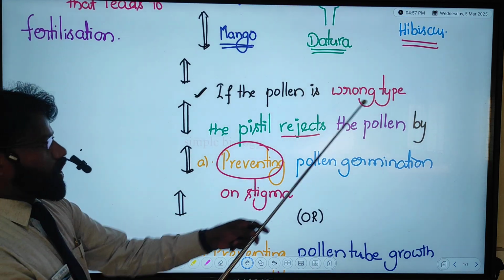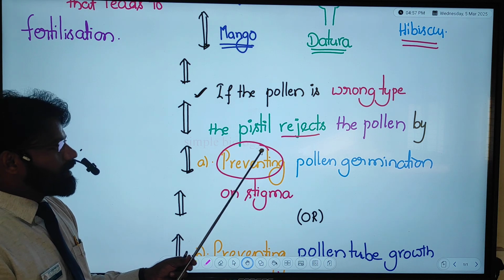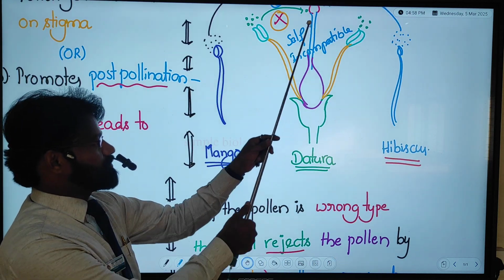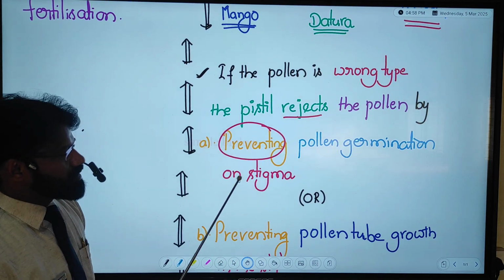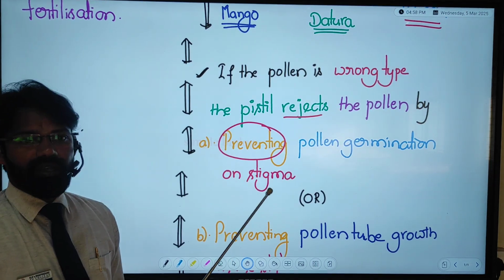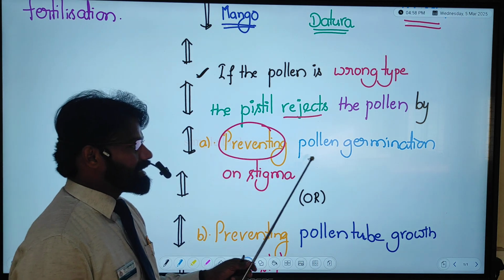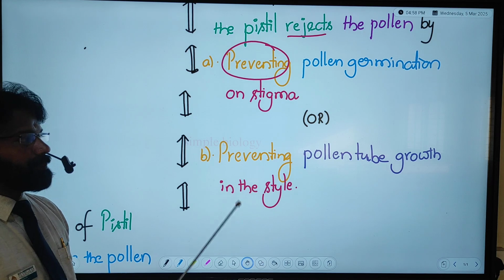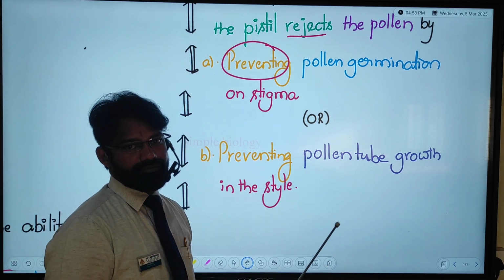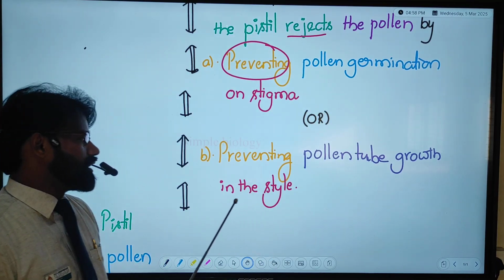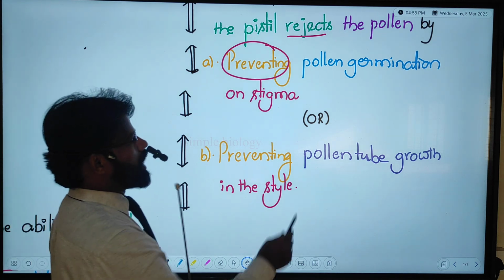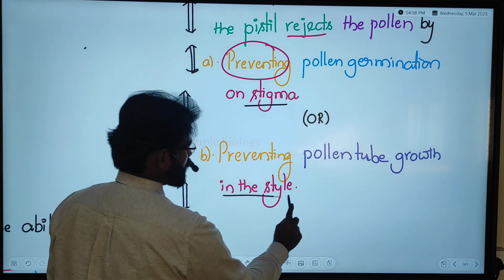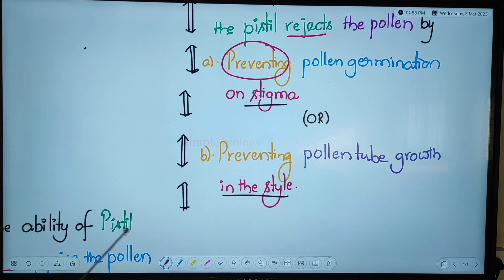If the pollen is of the wrong type, the pistil rejects it. The pistil rejects the pollen by preventing pollen germination on the stigma or preventing pollen tube growth in the style. Germination is on the stigma, growth is in the style. This is essential for us.